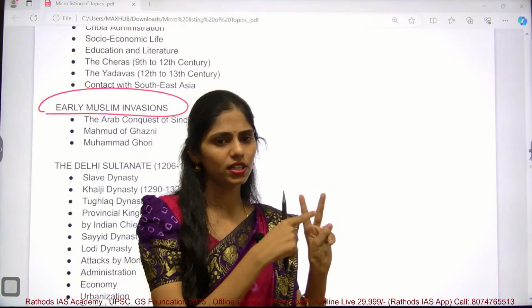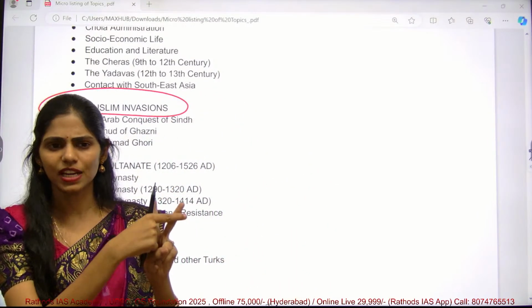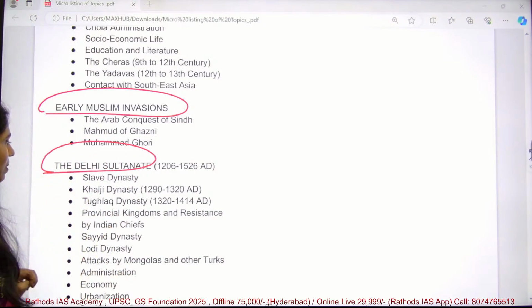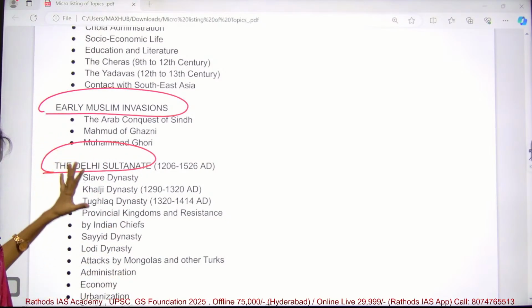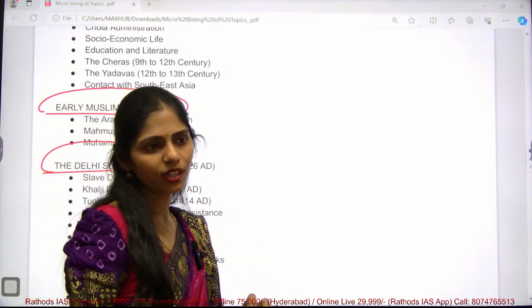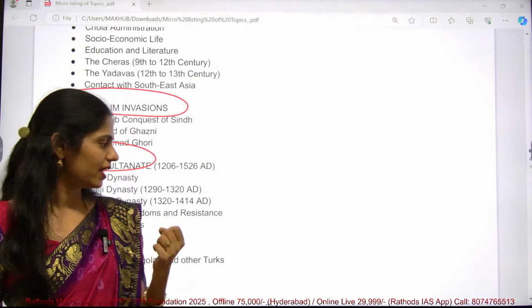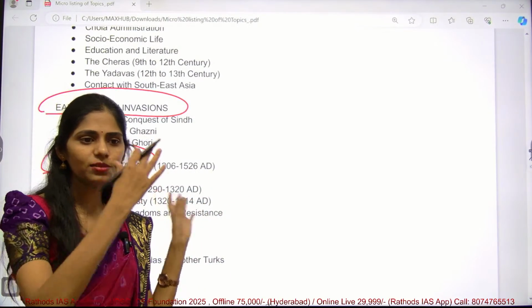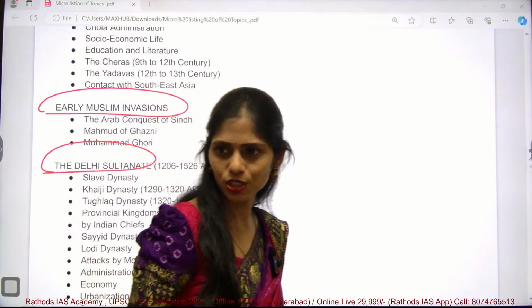These are the two important dynasties or kingdoms that you will be studying. First one is the Delhi Sultanates. What you have to remember is the order of the dynasties which ruled, and you have to know very important personalities and what they did, what their contributions were, how this Muslim rule brought change in society.